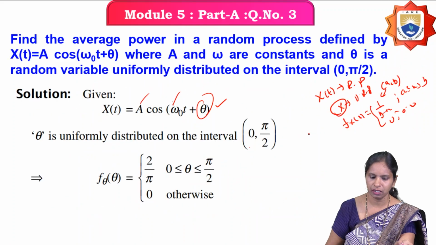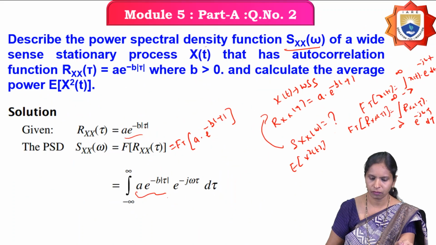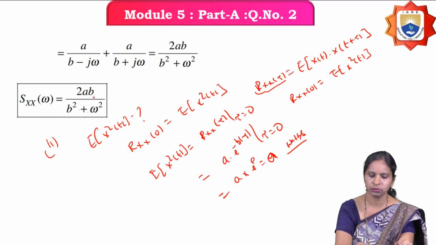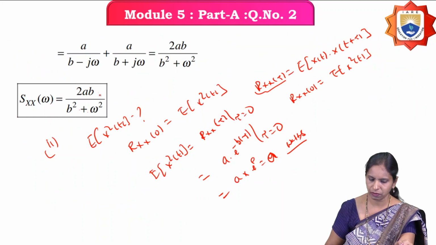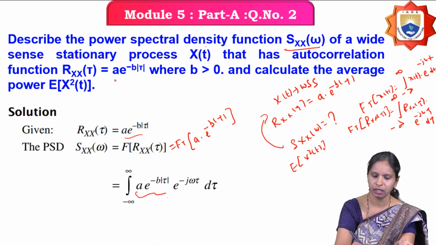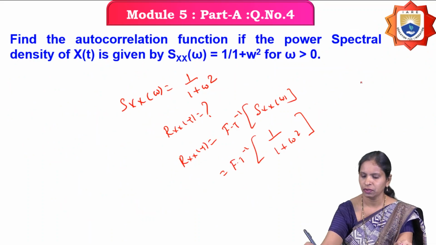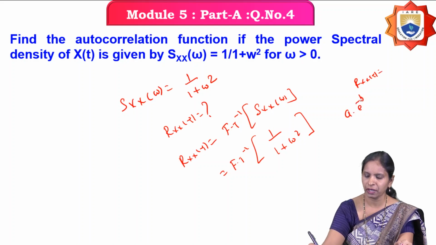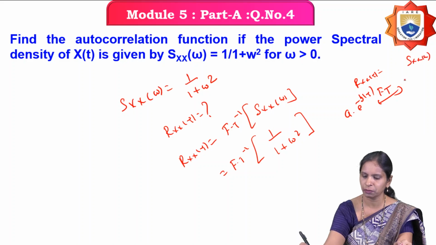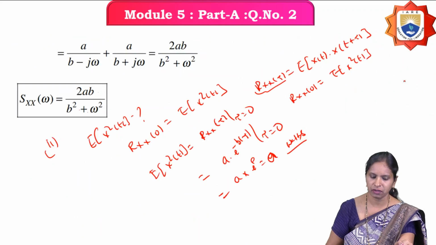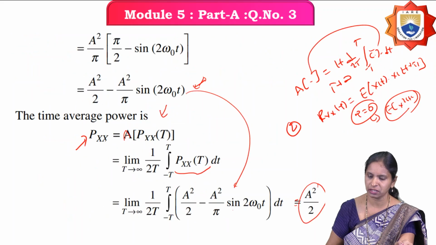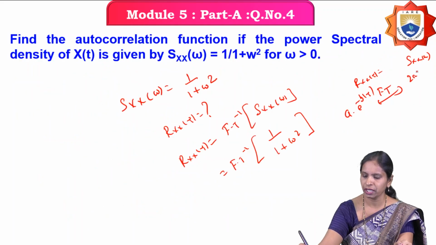Previously I have seen that the autocorrelation function A into e power minus b into mod tau has the power spectral density Sx of omega equal to 2ab by b square plus omega square. Therefore, the autocorrelation function is A into e power minus b into mod tau, and the Fourier transform is Sx of omega equal to 2ab by b square plus omega square.